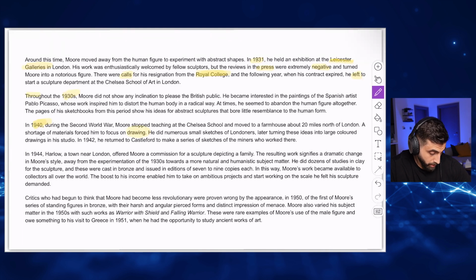So what forced him to focus on drawing? Shortage of materials. So it looks like there were not many materials. That's why he turned to drawing.